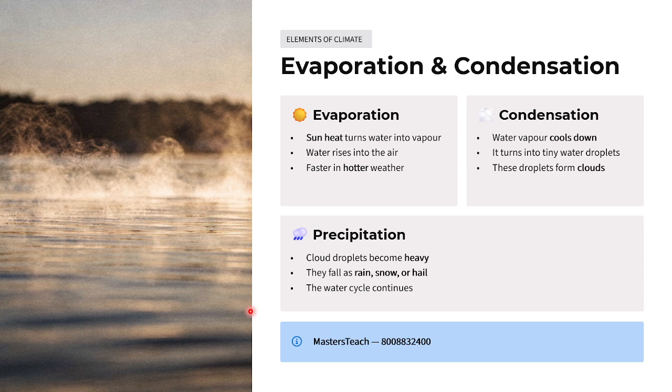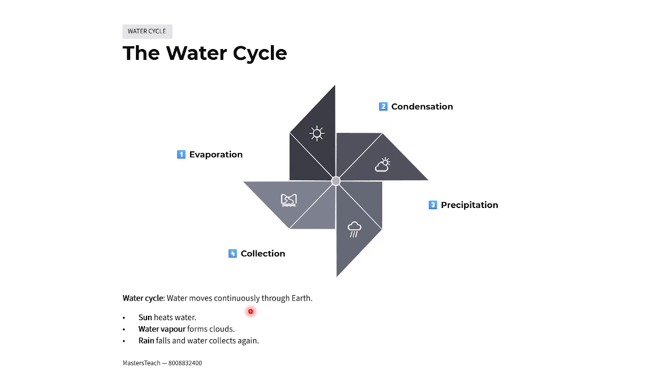What is evaporation and condensation? Evaporation means the sun heats the water into vapor. Water rises into the air faster in hotter weather. Then what is condensation? Condensation means water vapor cools down and turns into tiny water drops. These droplets form clouds. What is precipitation? Precipitation means cloud droplets become heavy and fall as rain, snow, or hail. The water cycle continues. So this is the water cycle.